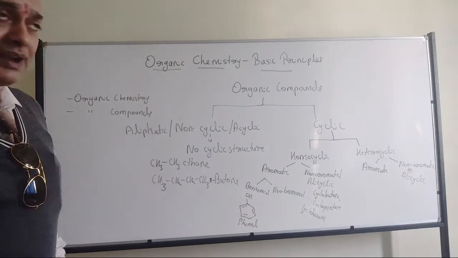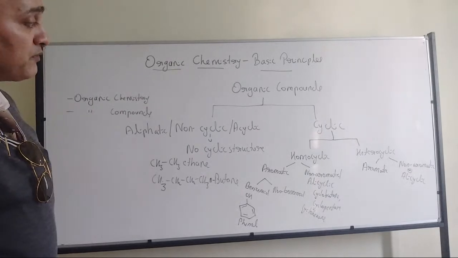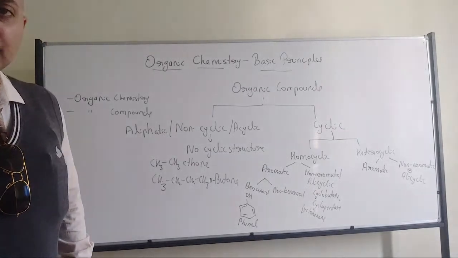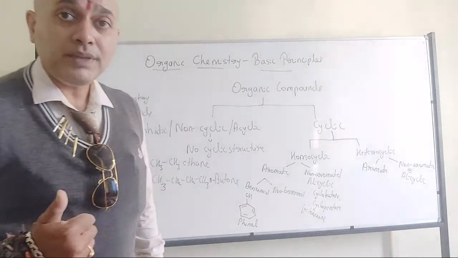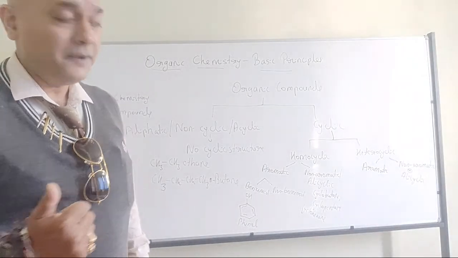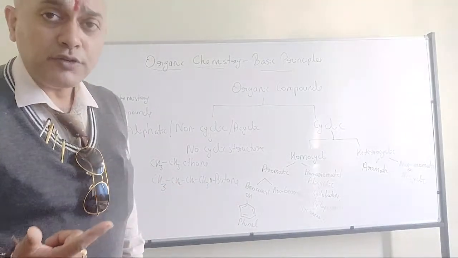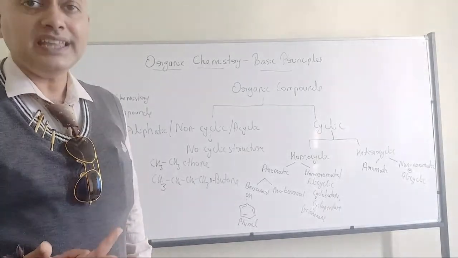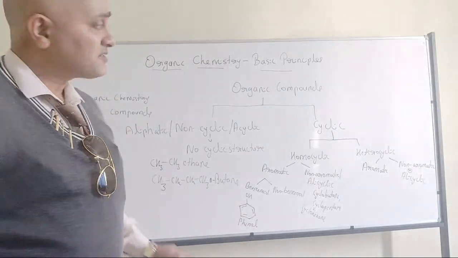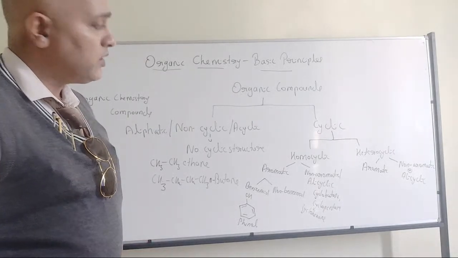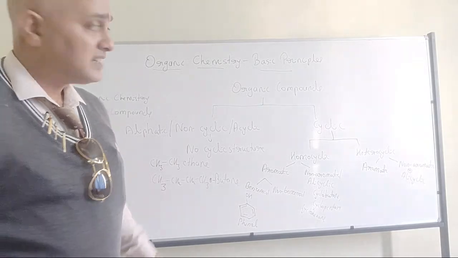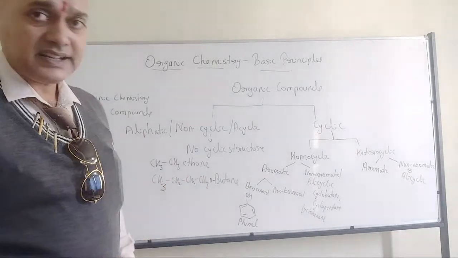Cyclobutane means 4 carbons in the ring, cyclopentane means 5 carbons in the ring, and cyclohexane means 6 carbons in the ring. So that's why we have the non-aromatic or alicyclic compounds in homocyclic.